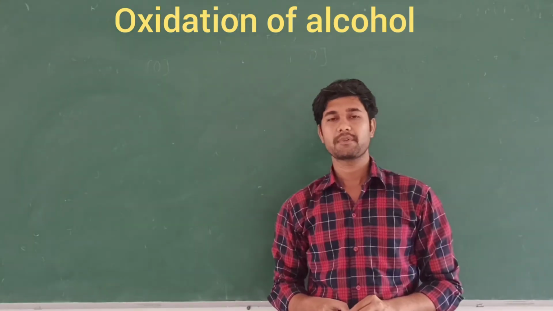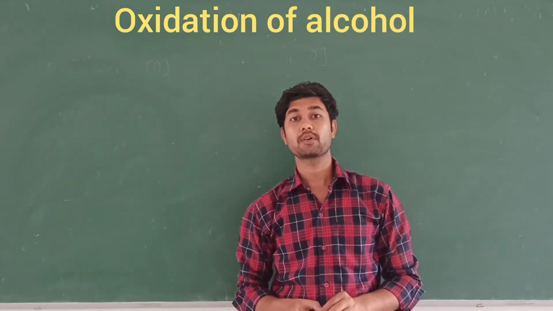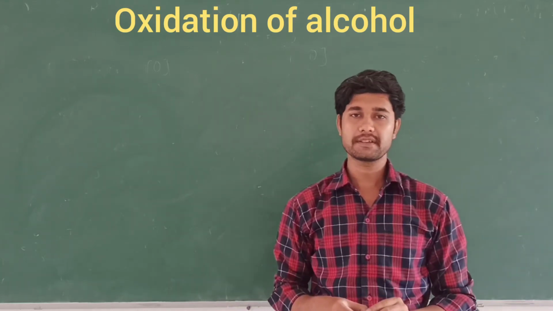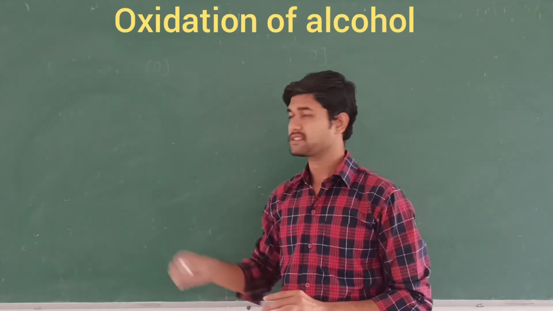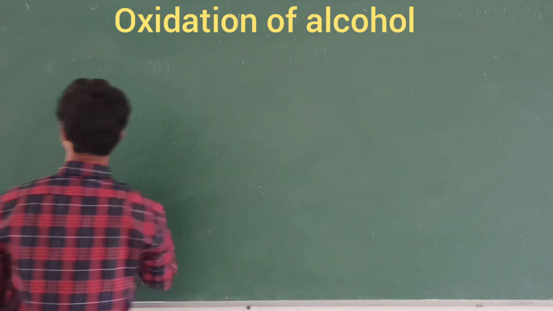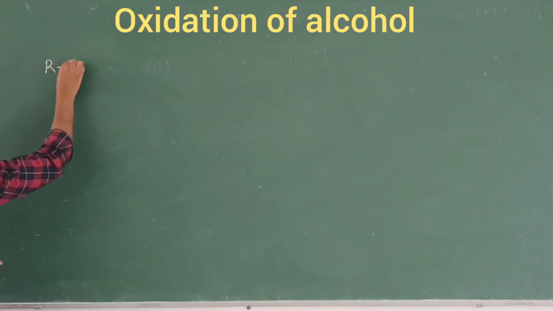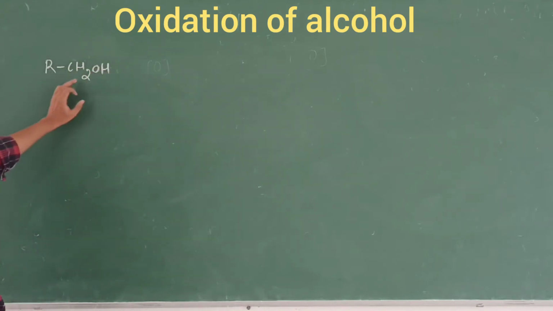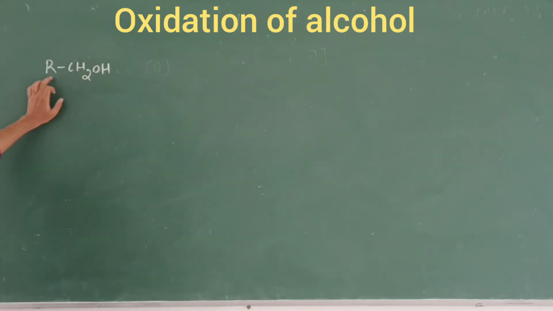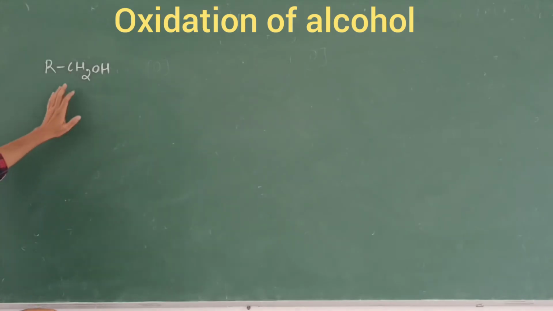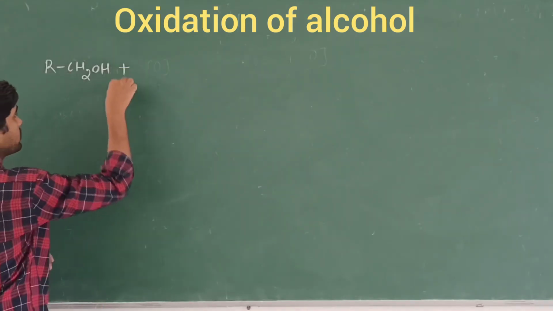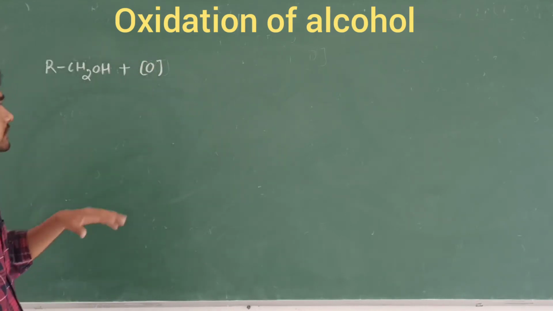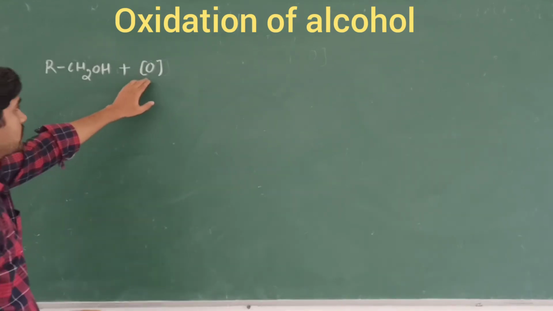Let's take an example for the primary alcohols. We obtain carboxylic acids by using an oxidizing agent called KMnO4. First I take the general concept, RCH2OH. This is called primary alcohol because of the CH2OH group, where only an R group is attached to the carbon atom. From the primary alcohol, in the presence of the oxidizing agent KMnO4, I simply write it as O, nascent oxygen.